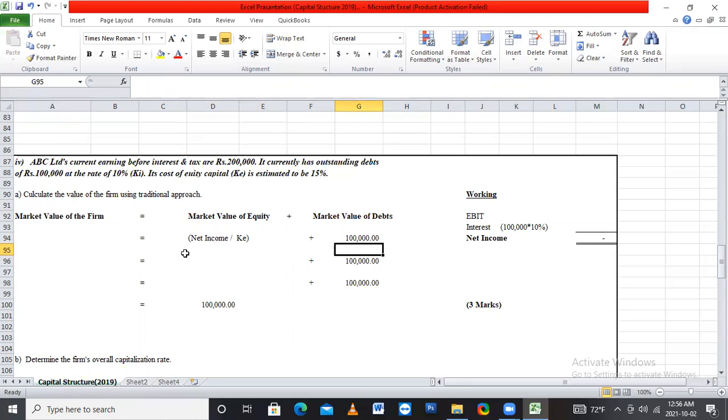Net income, here they give EBIT, earnings before interest and tax, but we want net income, so we want to deduct the interest. Earnings before interest and tax is 2 lakh.